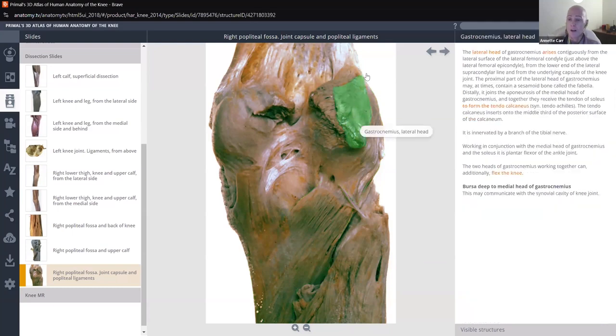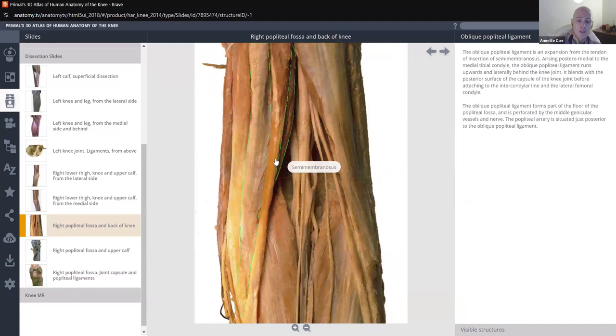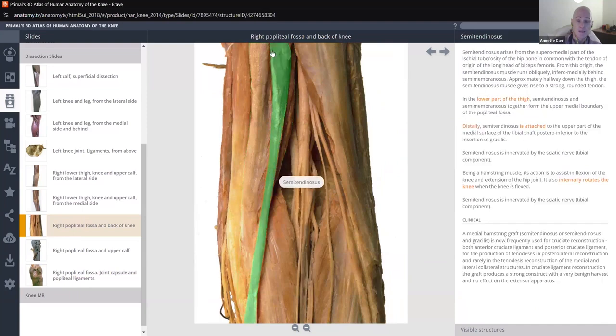So it shows it to you on a cadaver so you know what you're looking at when you're identifying parts on the cadaver. And we have various types over here. So you can, again, click on what structure am I looking at. On the right-hand side, it'll give you the description.